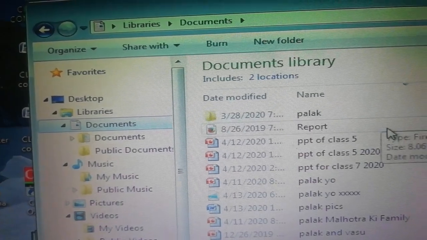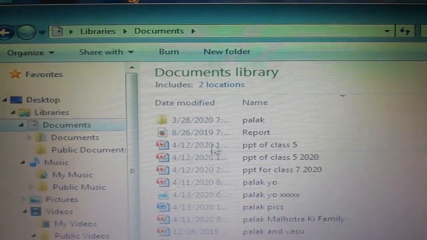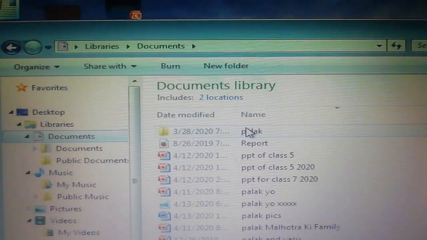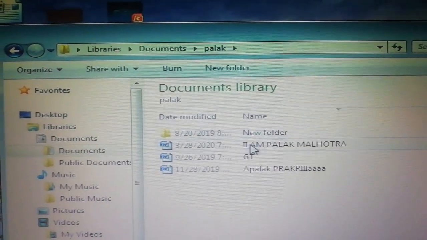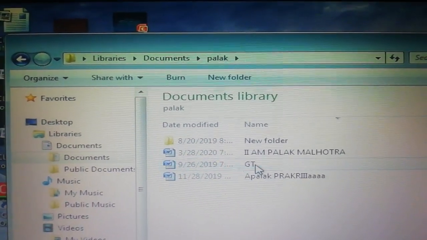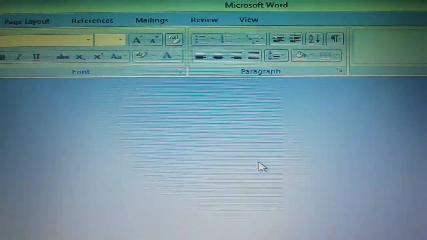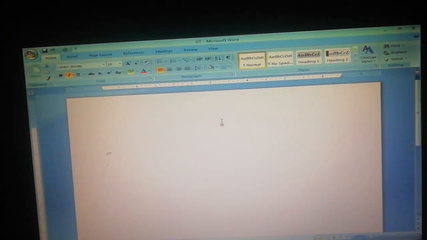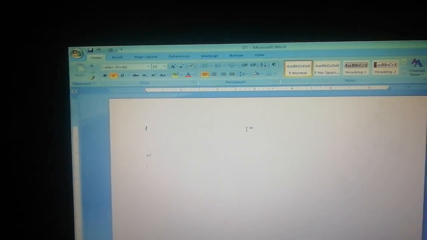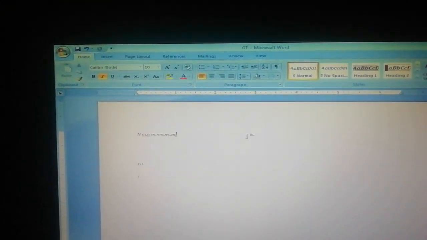Suppose we have so many documents here and we want to save. Suppose I have a folder here. Okay, open it and write something and save this file.